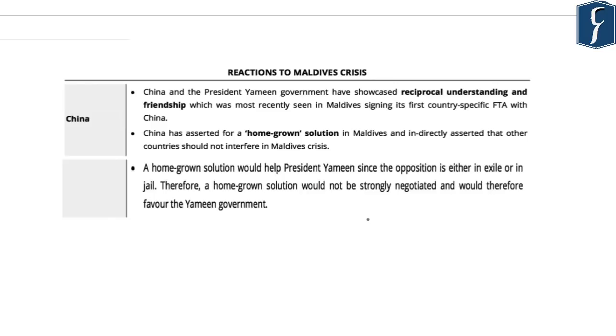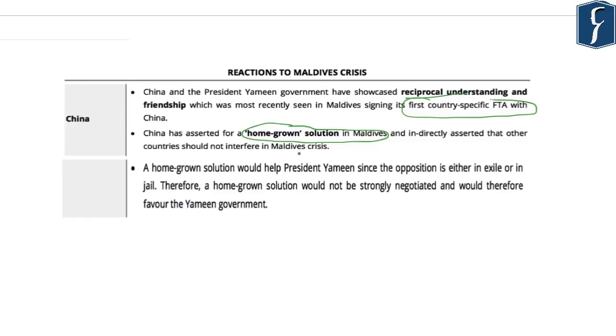Now, regarding the Chinese reaction to the Maldives crisis, China and the President Yameen government have shown reciprocal understanding and friendship, which was mostly seen in the Maldives signing its first country-specific free trade agreement with China. Now, China has asserted that a homegrown solution should be provided to the Maldivian crisis. However, it indirectly asserted that other countries should not interfere in the Maldivian crisis.